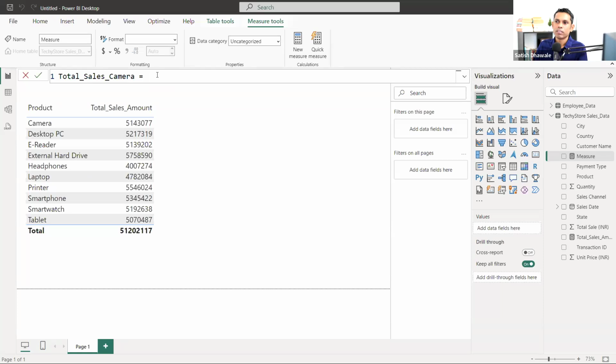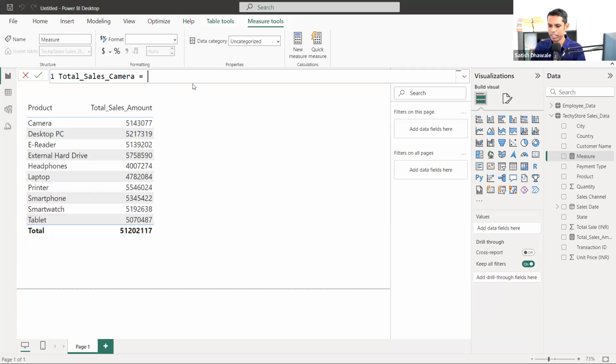You guys were thinking, sir, we are getting total sales over here, so why do we need to calculate separately? Because we want to make the calculation on this particular value that we are calculating from here. With that value, we are going to divide all the rest of the values. Then we get the percentage, how much of an increase or decrease in the rest of the products. So that's why we are calculating camera separately.